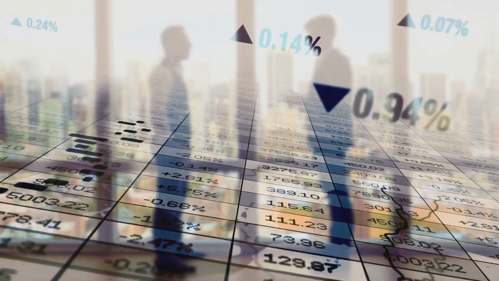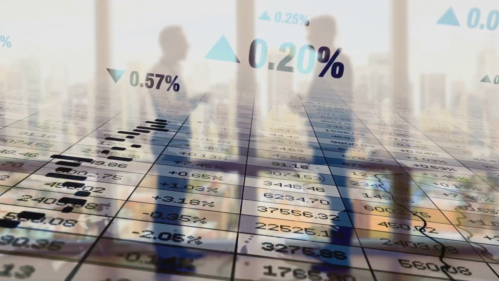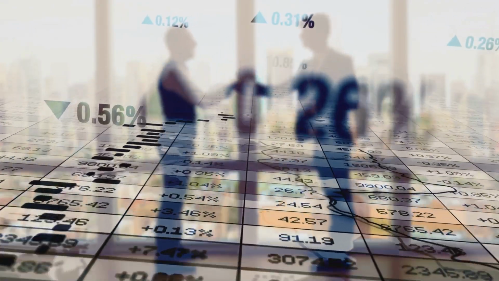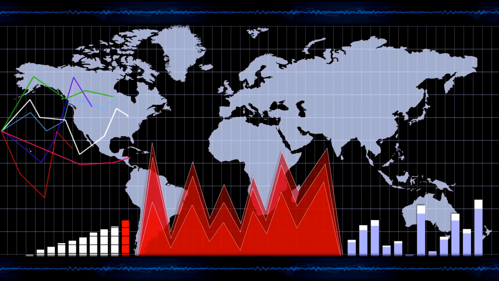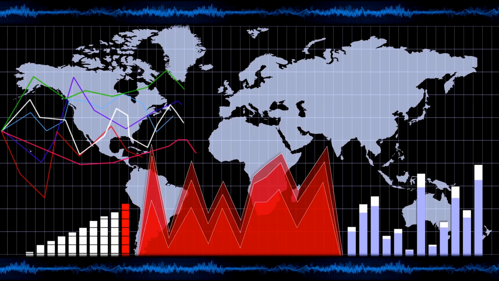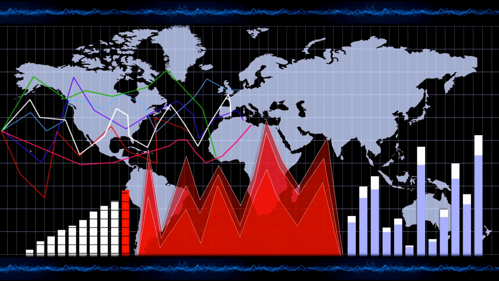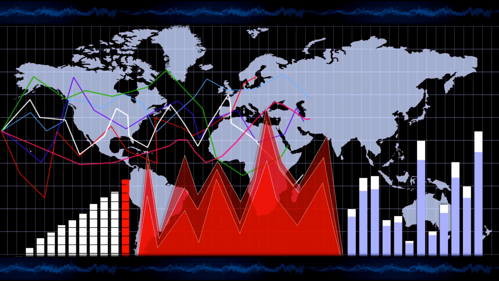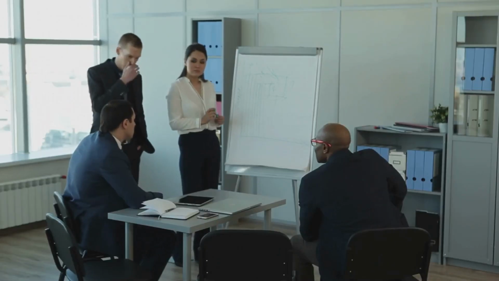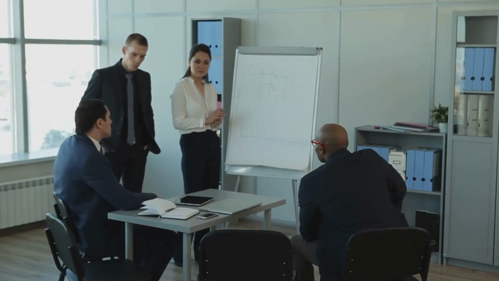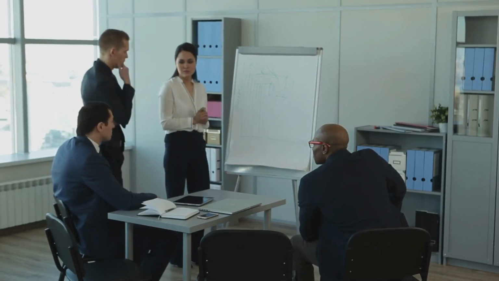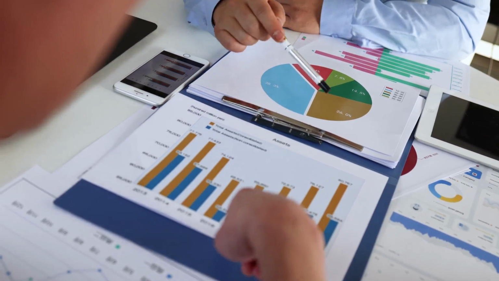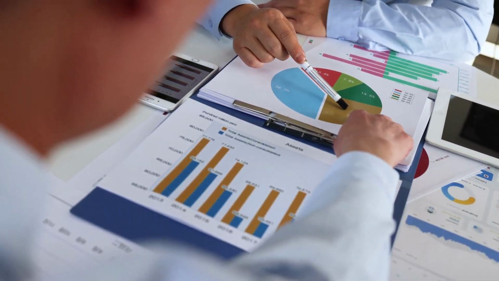All right, let's dive into the steps in fundamental analysis. First, analyze the economy. This means understanding macroeconomic indicators like GDP growth and interest rates, and their potential impact on industries or companies. Next, evaluate the industry. Study industry dynamics, market trends, and competitive forces using models like Porter's 5 forces. Then, study the company. Assess its financial performance, competitive advantage, and management.